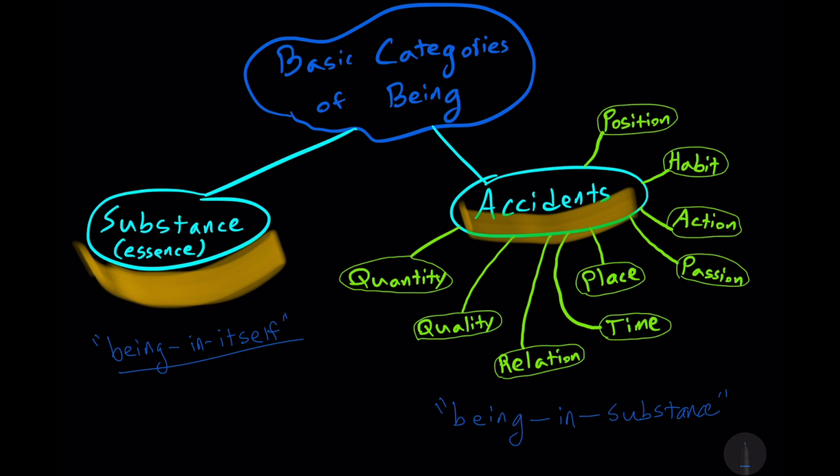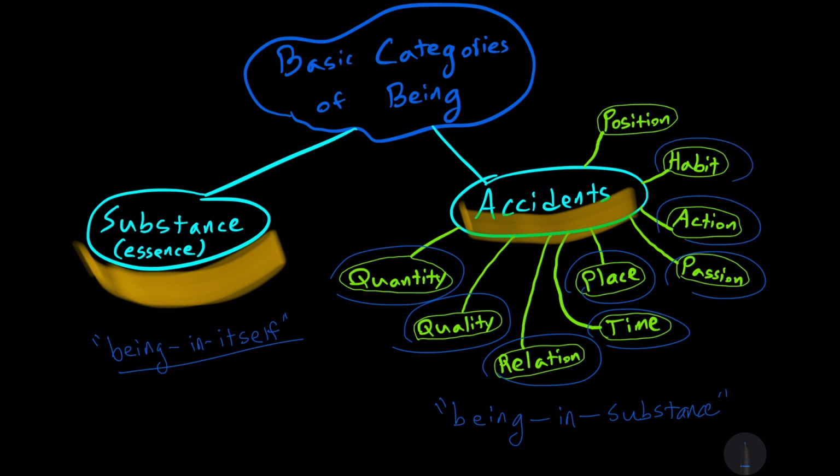Yet accidents are not nothing. They are real determinants of a substance to be one way or another way. So Socrates will have a certain height, for example. This might make him tall or possibly short. But here we have 9 different types of accidents. We have quantity, quality, relation, time, place, passion, action, habit, and position. These we can predicate of a substance.